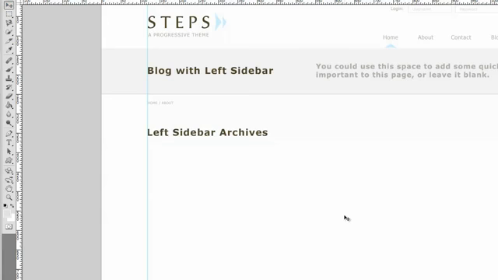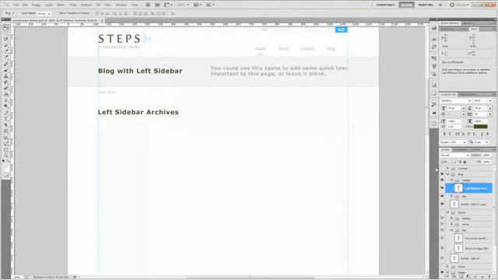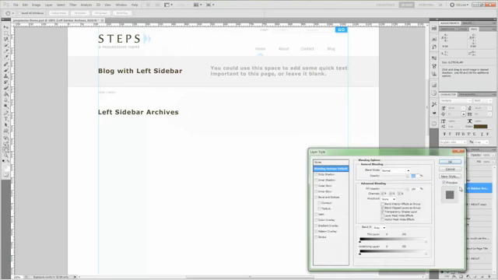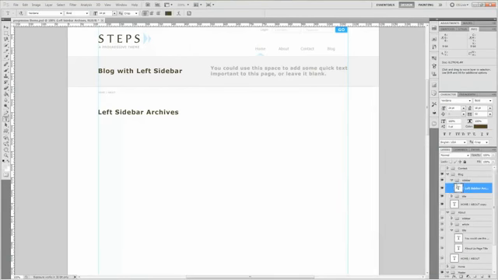Move it over, and we will need to change the, sorry about that. We need to change the text to Tahoma. Make it regular size with a font size of 14. And that should be it for that.